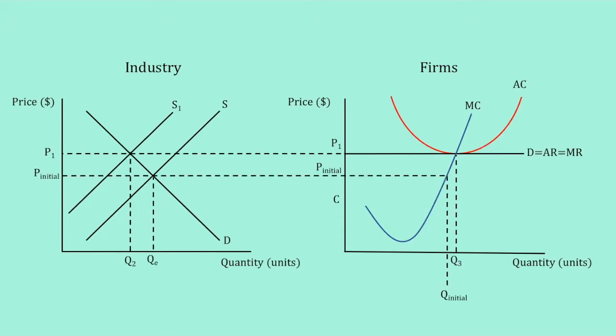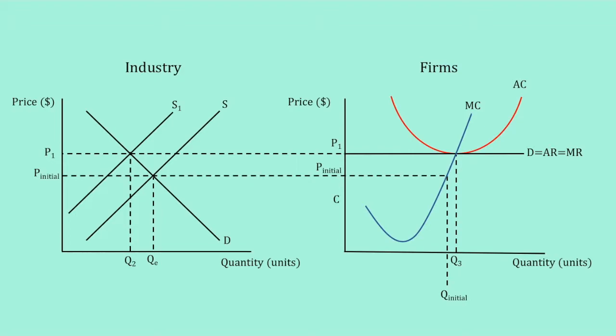The same goes to short-term loss situation. Unlike short-term abnormal profit, in this case, firms will leave the market as they do not see the reason to continue producing in the market. This will reduce the overall supply in the market, shifting the supply curve to the left, increasing the market price. The supply will continue to decrease as long as firms are making loss. When firms are no longer making loss but making normal profit, the decrease will stop.